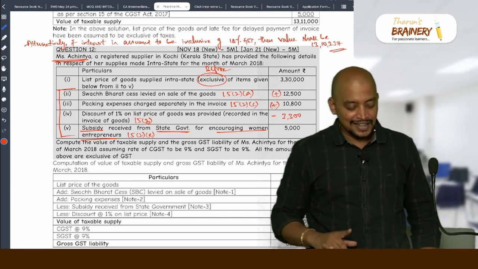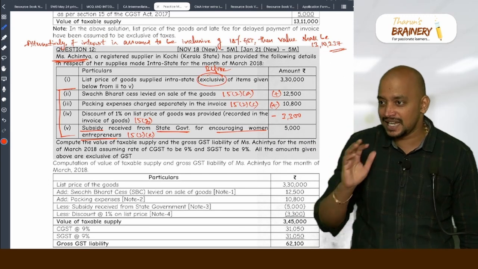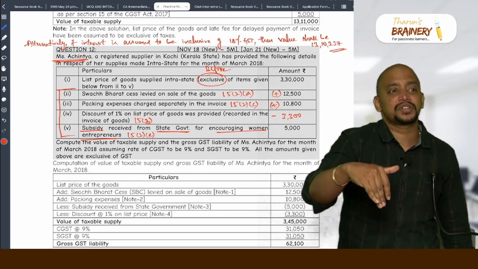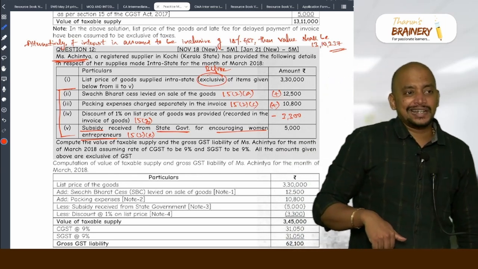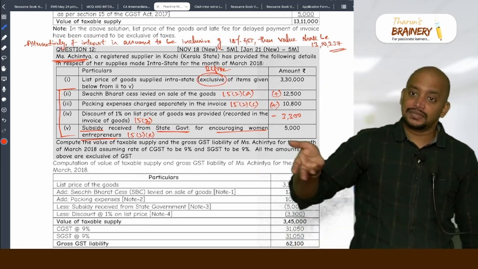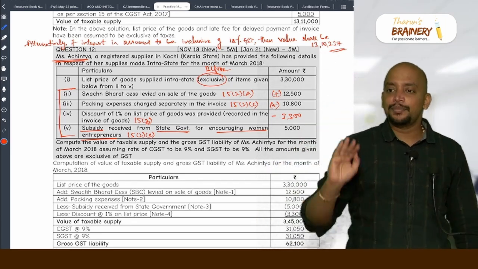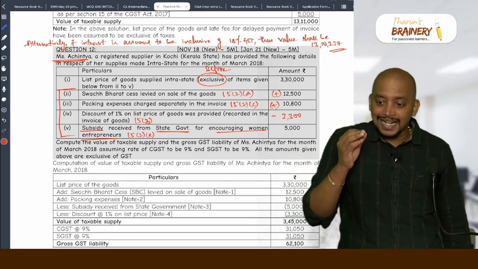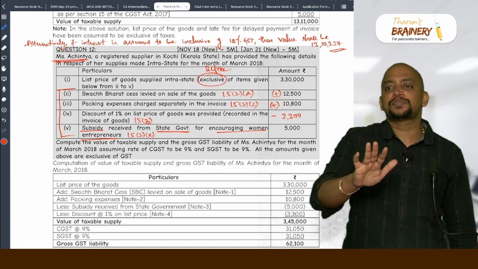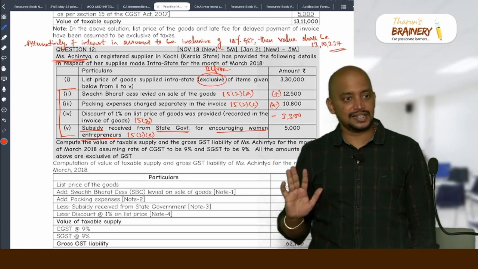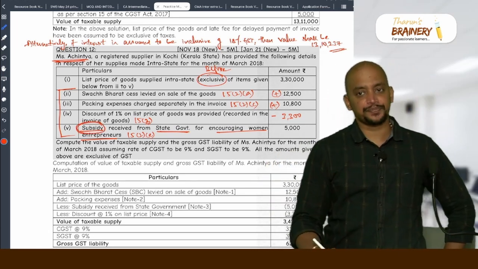So the point here is encouraging women entrepreneurs. So this is like a normal subsidy. As nothing is specified, they have taken the assumption that it is directly linked to the price. Suppose sir, can I take a contrary assumption? You can take the contrary assumption also. But usually, unless it is specified as not directly linked to the price, you take the subsidy as directly linked to the price. Is it clear?